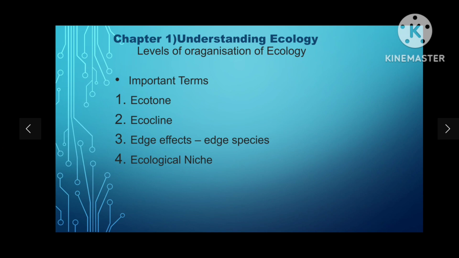Next is ecocline. Ecocline is a zone of gradual but continuous change from one ecosystem to another when there is no sharp boundary between the two in terms of species composition. Ecocline occurs across the environmental gradient, gradual change in abiotic factors such as altitude, temperature, thermocline, salinity, halocline, depth, etc.